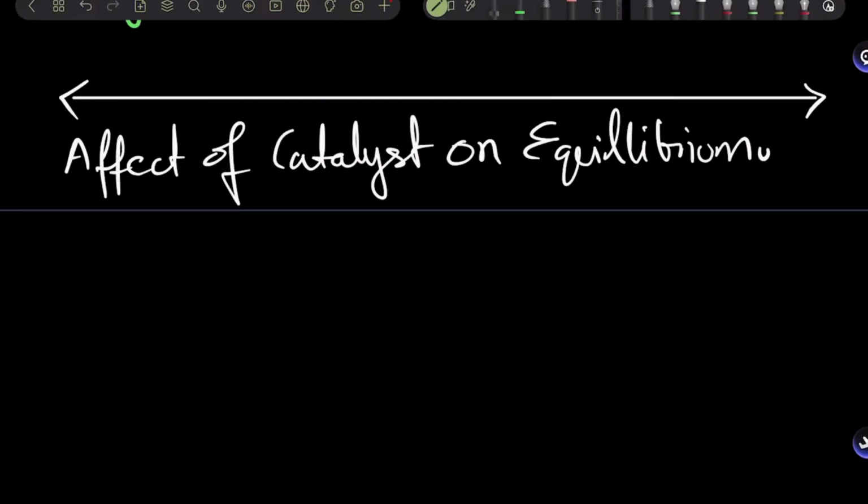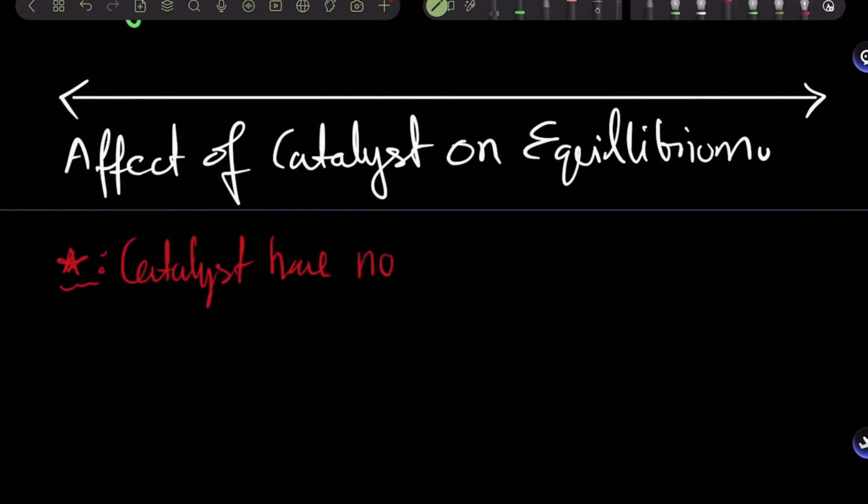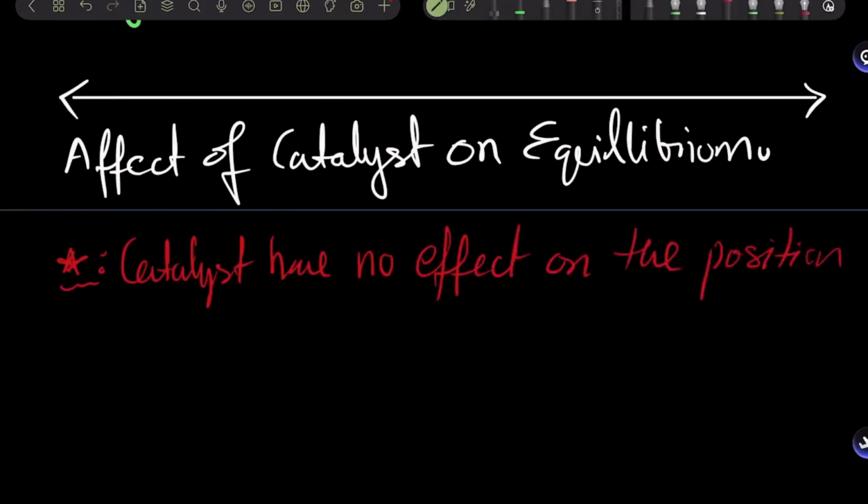Clear? All right. So the first most important note that you need to remember by heart and need to memorize is that catalysts have no effect on the position of equilibrium. So no shifts, no moving towards the right side or the left side.